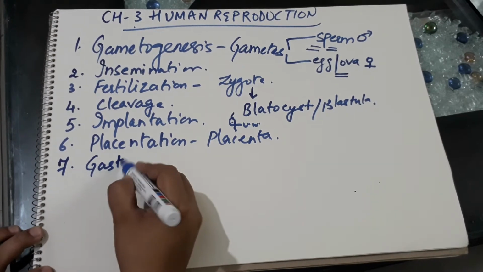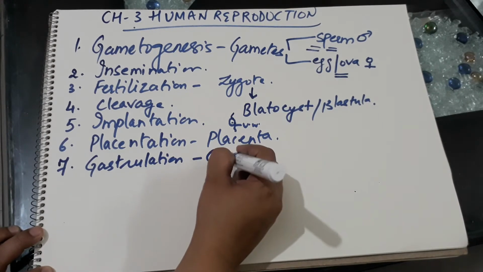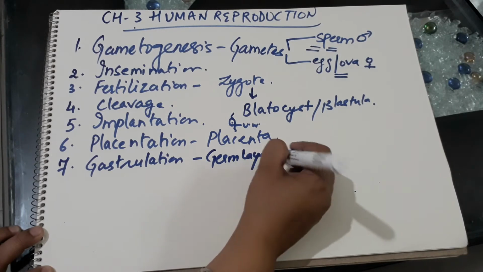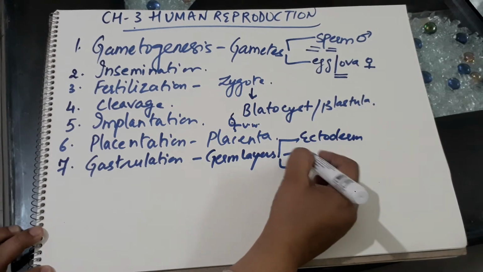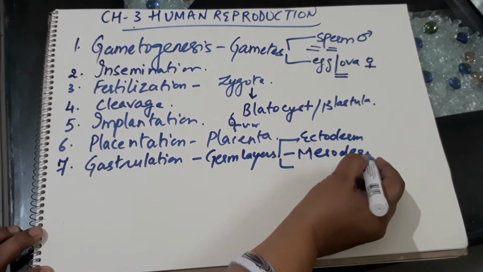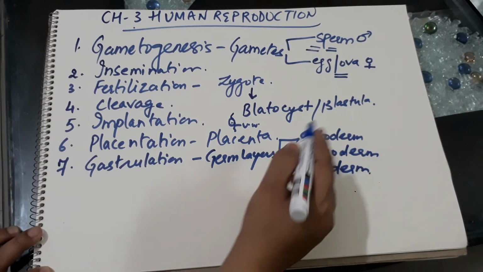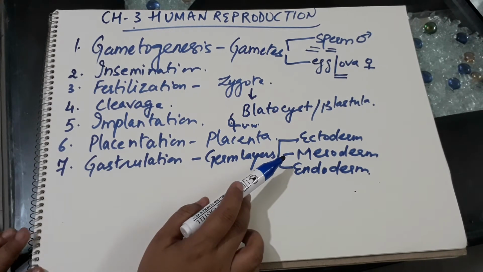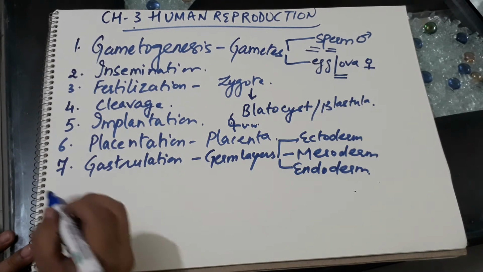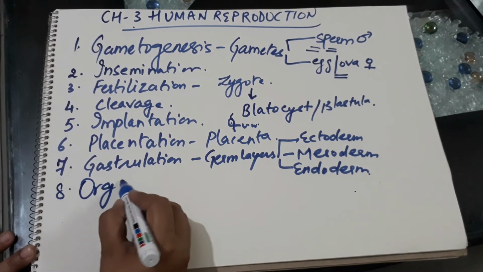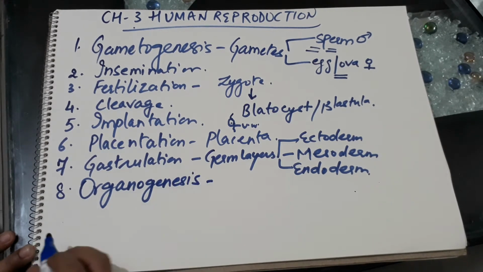Followed by placentation, gastrulation will begin. Gastrulation is the formation of 3 germ layers. Starting from outside, the 3 primary germ layers include ectoderm, mesoderm and endoderm. These 3 germ layers are destined to make certain tissues, organs or organ systems in the body. That process of formation of organ systems or tissues from these germ layers is called organogenesis.